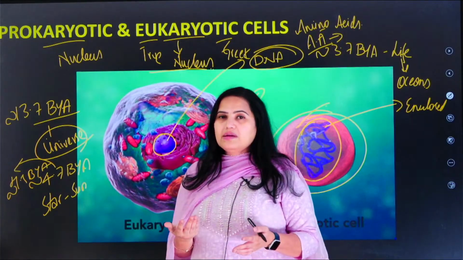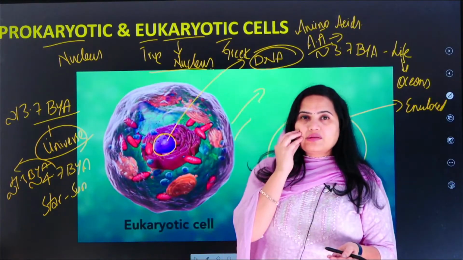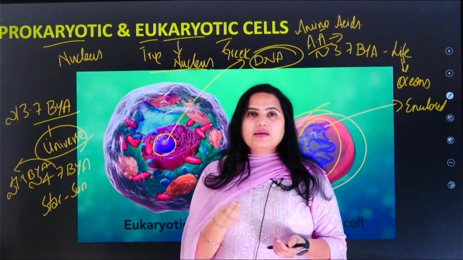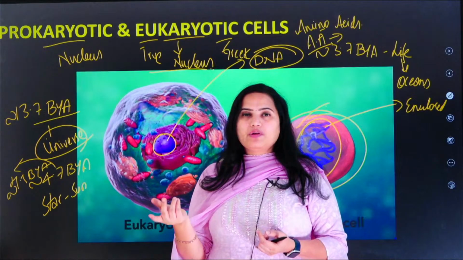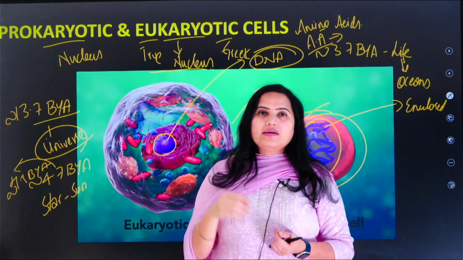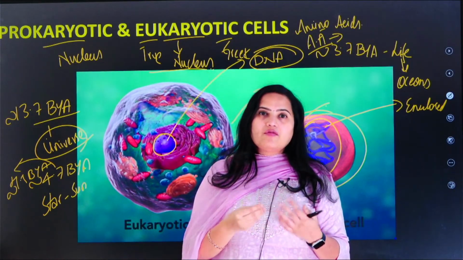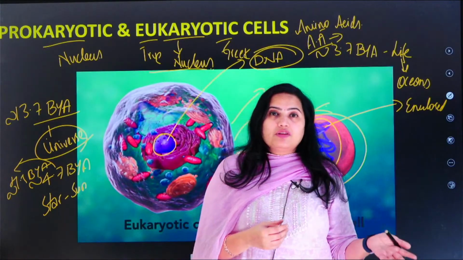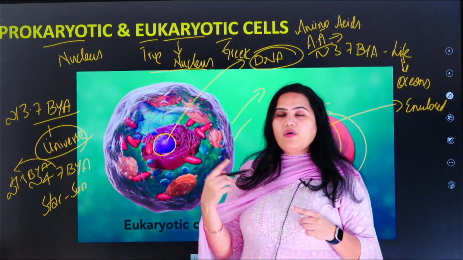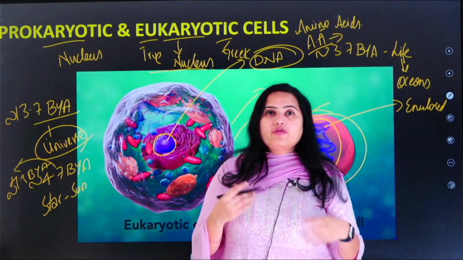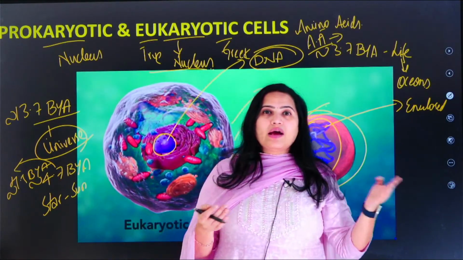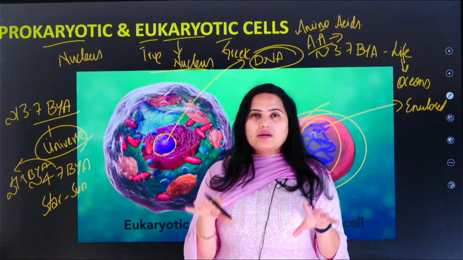Everything in our body is a product of protein. For example, if you want your skin to be healthy, what is the content which is present there? Collagen. Collagen itself is a protein. If your hair or nails are healthy, what is actually present? Keratin itself is a protein. If your body needs hemoglobin, hemoglobin protein has to be produced. If your body needs insulin, insulin protein has to be produced. So all these are proteins.